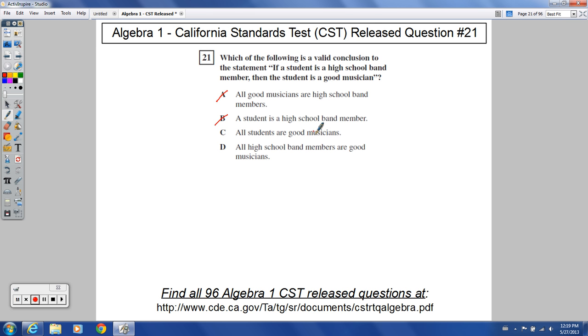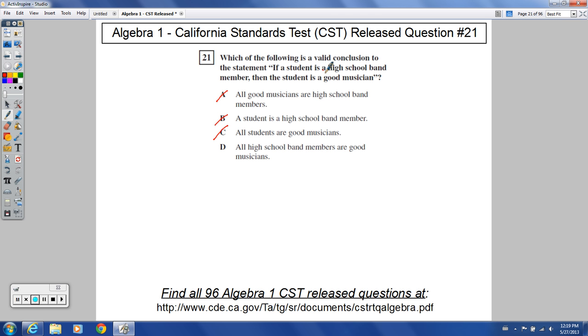Choice C, all students are good musicians. Well, I know I'm not that good of a musician. I used to be a student, and based on here, you would have to be in the high school band to be, according to this statement, a good musician. Which is therefore what choice D is saying, that's going to be the correct choice. All high school band members are good musicians.